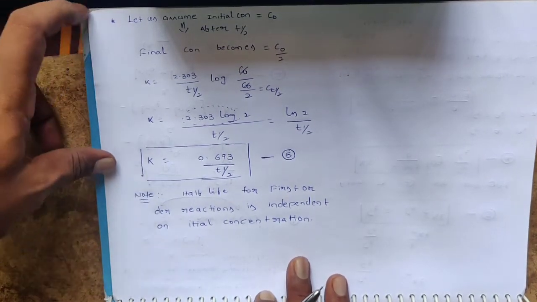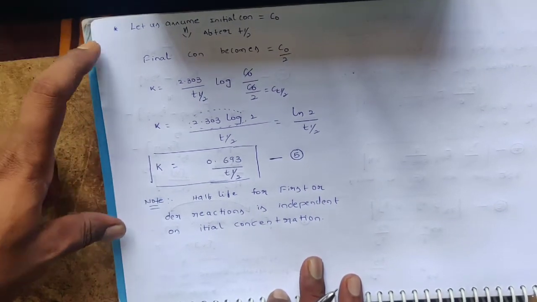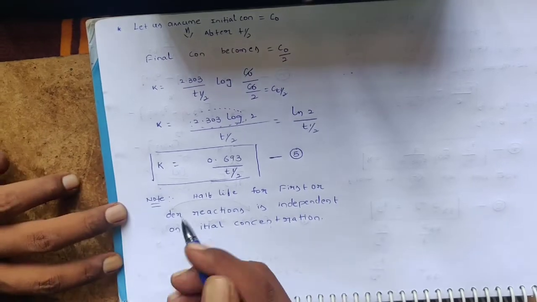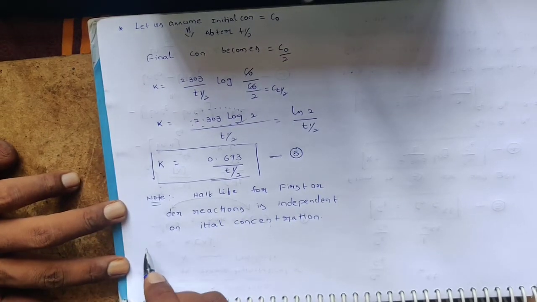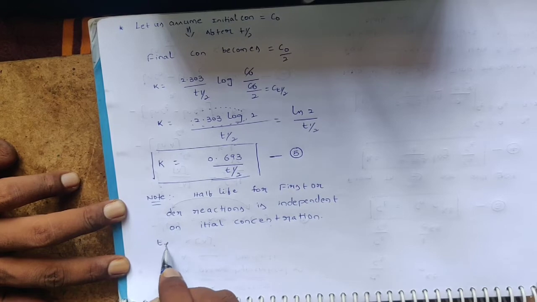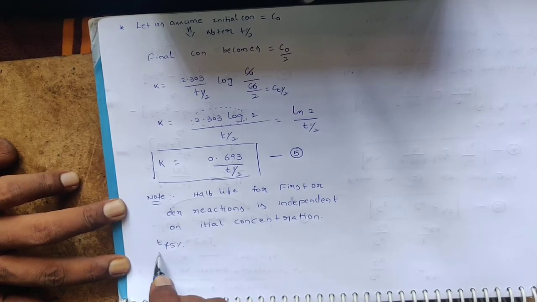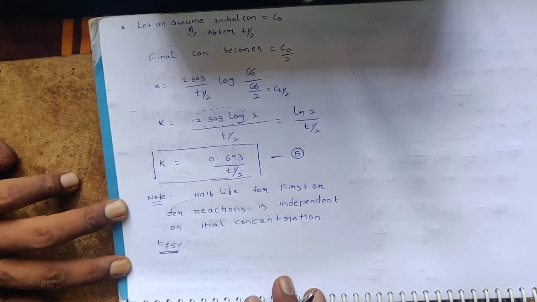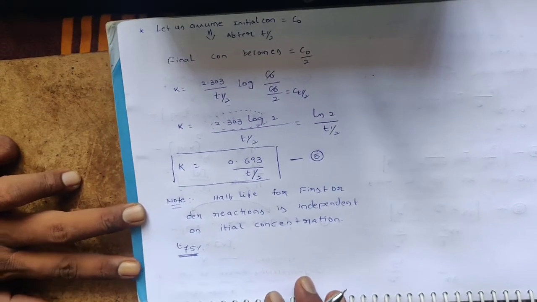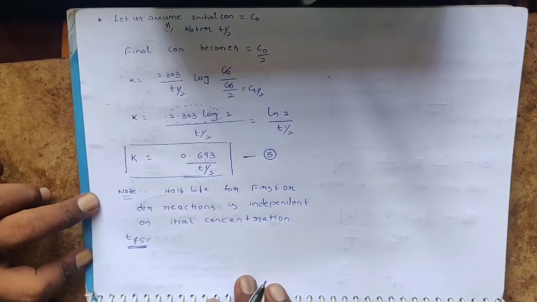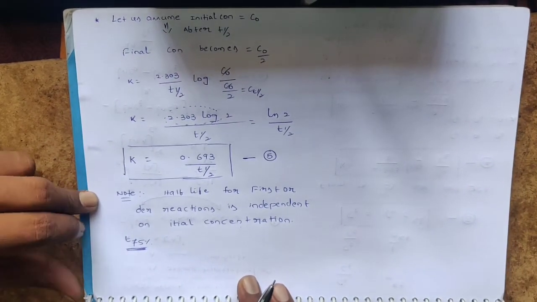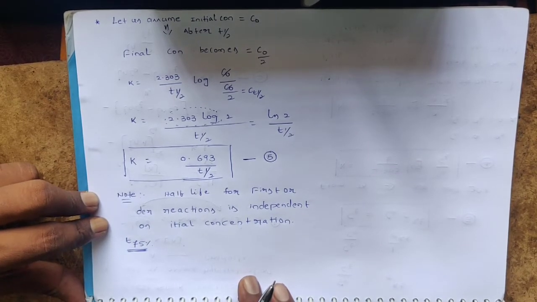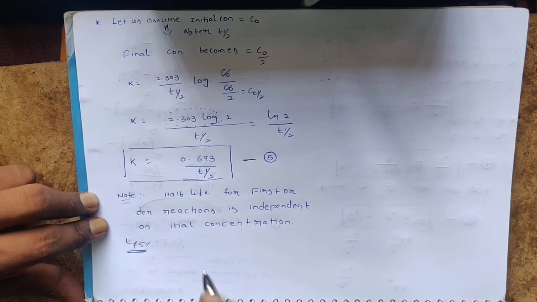Now we can calculate time required for the 75% completion. Assume that one as T 75%. T 75% means time required for conversion of 75% of the reactant into product.